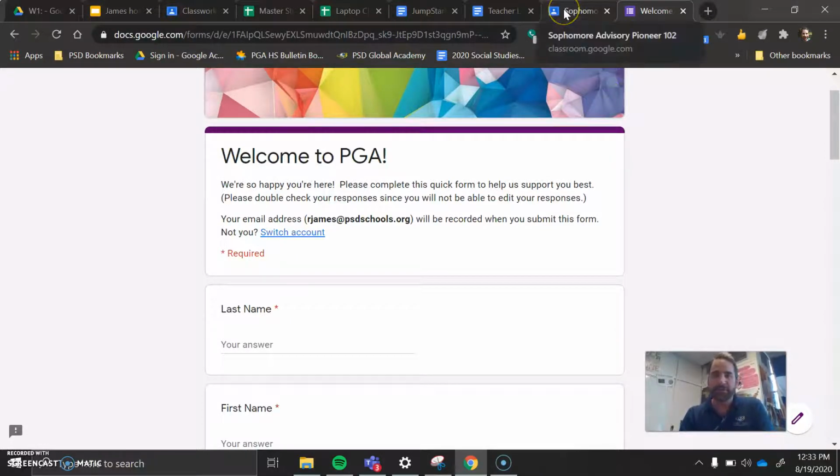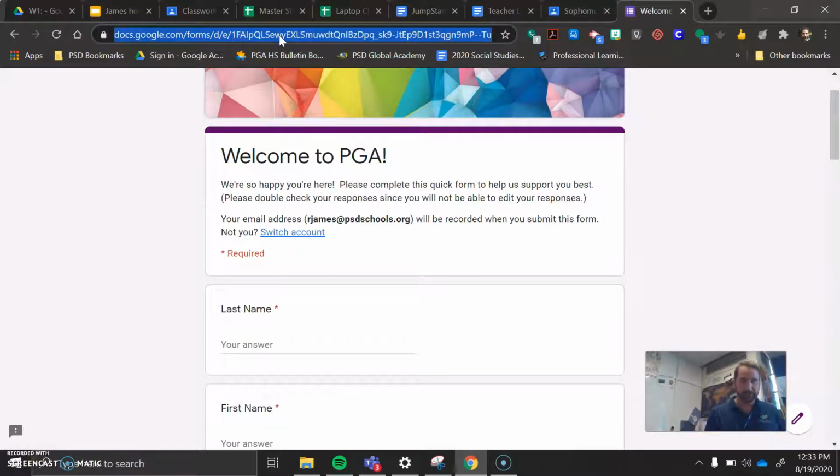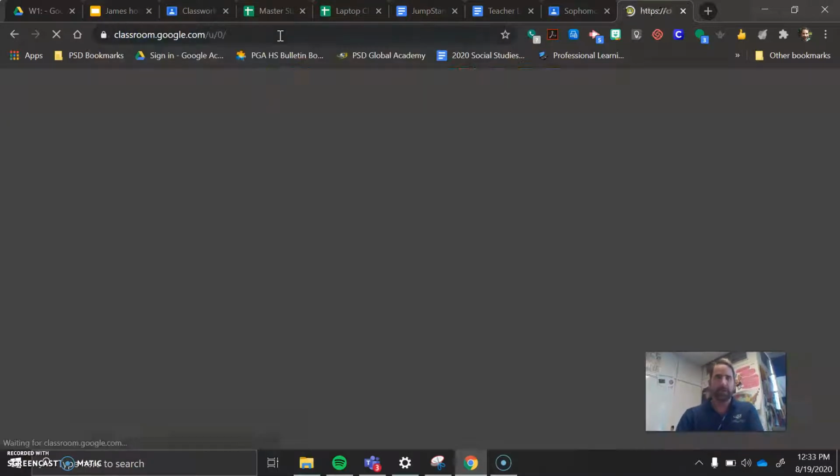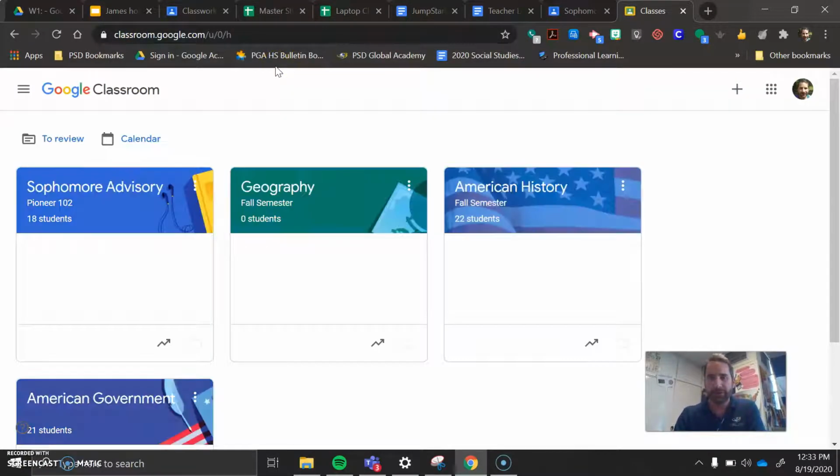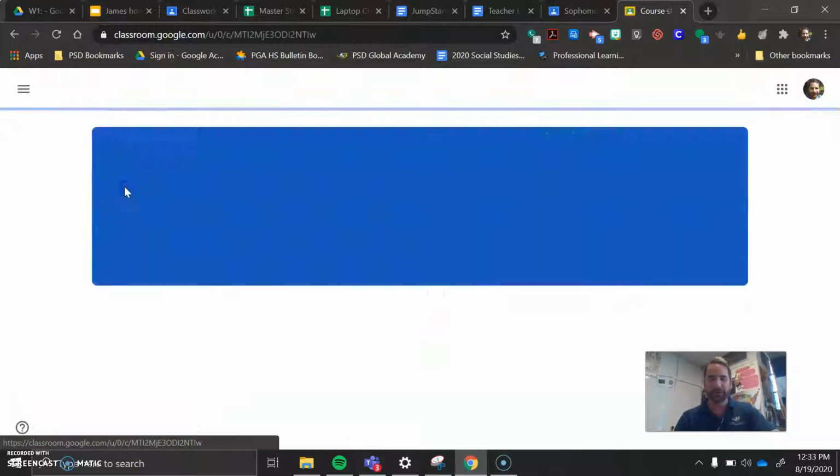The next thing you need to do is enroll in the Sophomore Advisory Google Classroom. So you can do that just by going to classroom.google.com and logging in with your PSD username and password. Just as a reminder, all the passwords were reset to PGA 2020 and then your ID number, all in caps there. So you should have logged in when you were on campus here, but if that's not the case, make sure you're using the correct password.